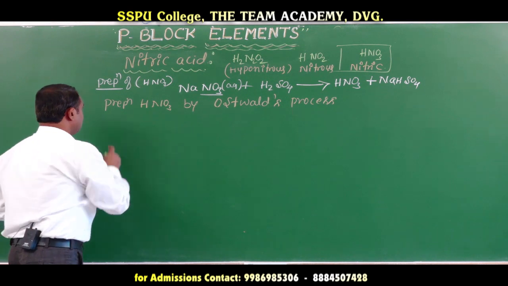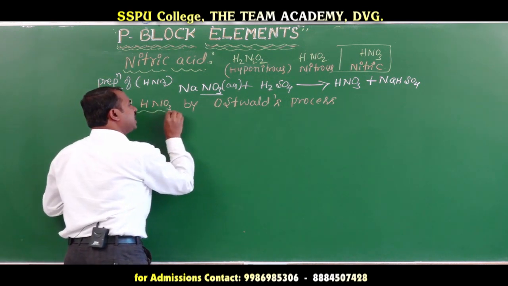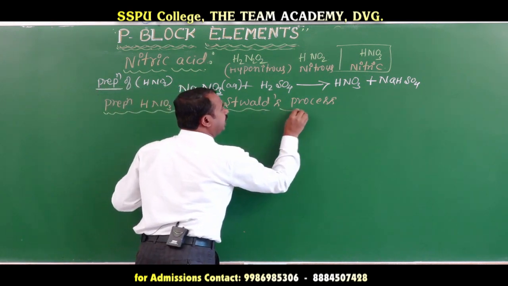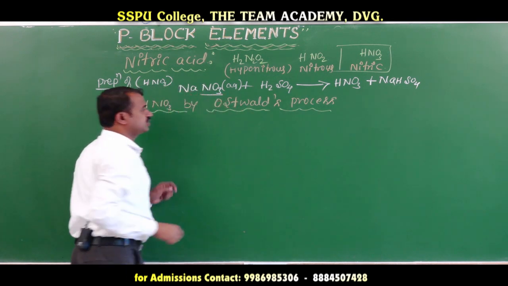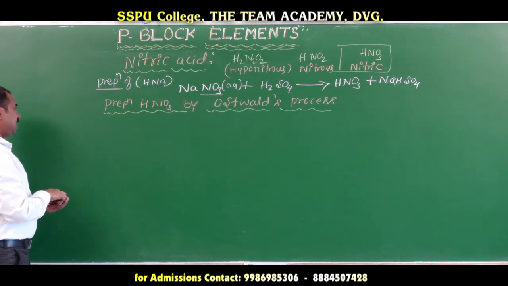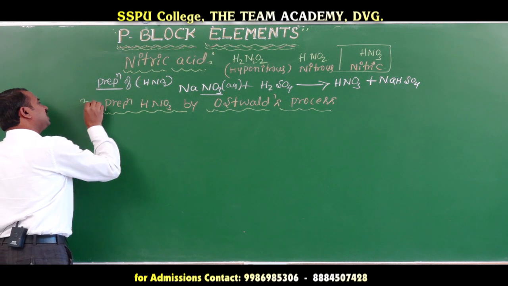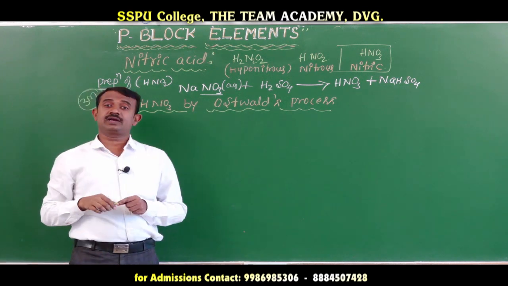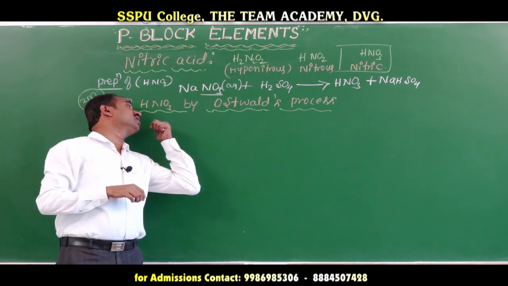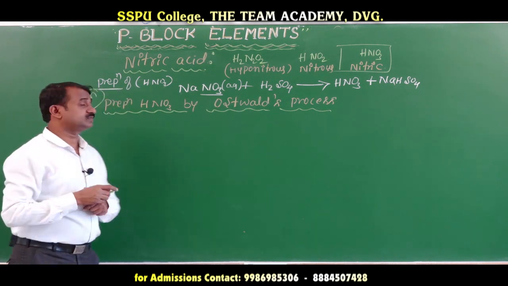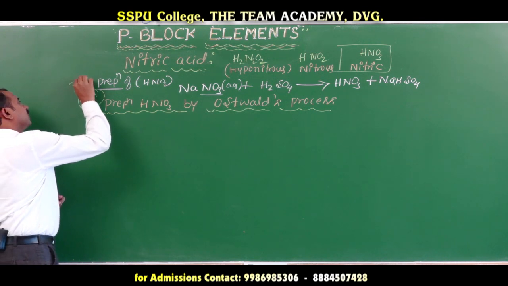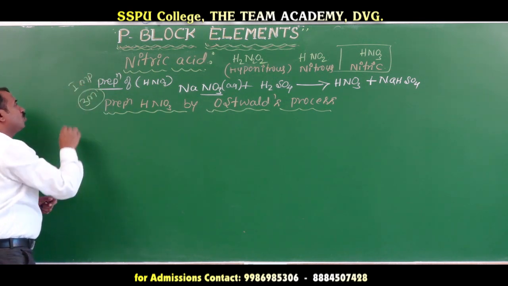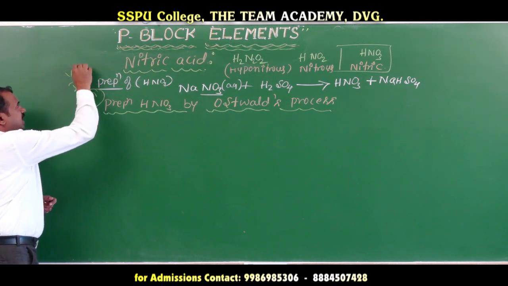Preparation of nitric acid by the Ostwald process. They will ask a 3 marks question. Preparation of ammonia by the Haber process, or sometimes they will ask preparation of nitric acid by the Ostwald process. This is very important.